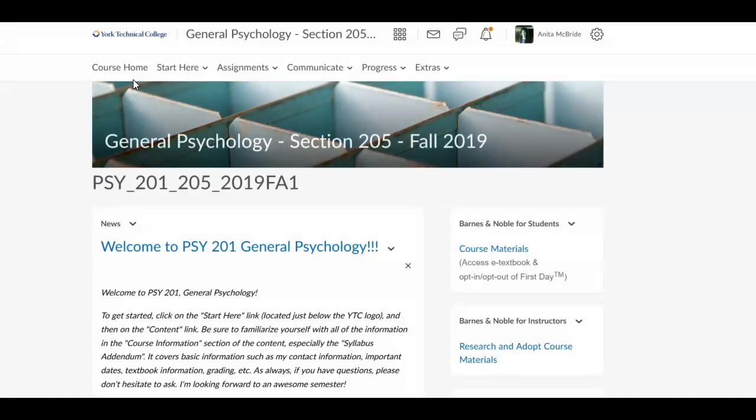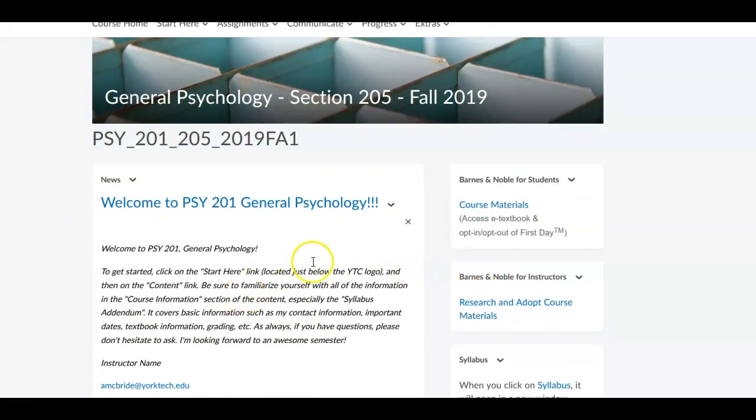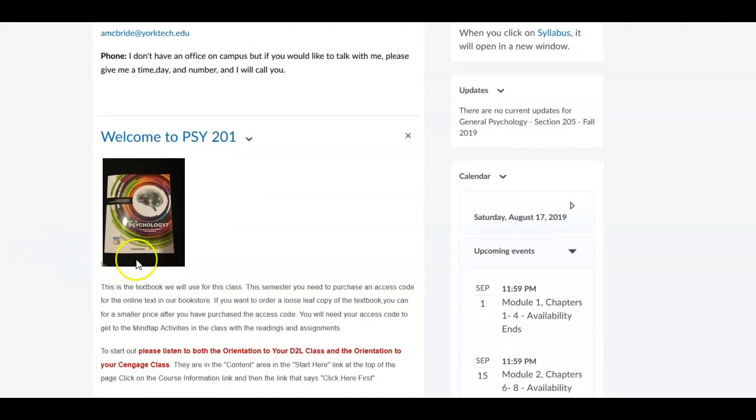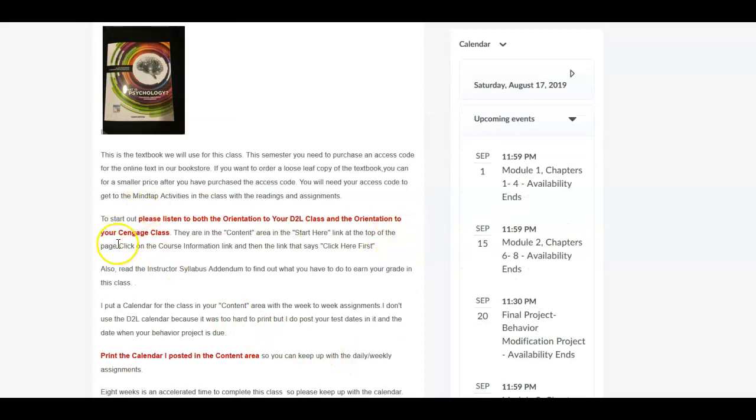This is your home page for Psych 201. And you'll see here on the left-hand side is what we call the news feed. You'll see news here. While I'm up here, on the right-hand side is where you get your course materials, and this is where you see the official syllabus for our class. But here's information to introduce you to the class. This is the textbook we will use. You will get access to the online textbook, but if you want to purchase the paper copy, you can in our bookstore. There's an orientation, which you are listening to right now, to your D2L class, and there's one to the Cengage class. So please listen to the other one also.